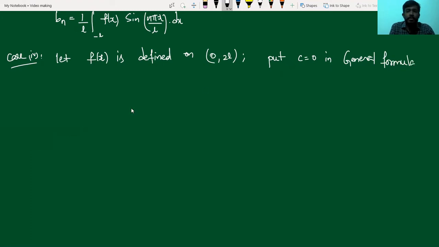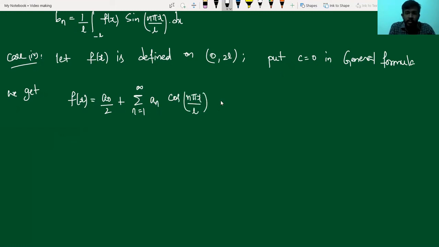If we do this substitution, we get the Fourier series expansion of f of x in the form a0 by 2 plus summation n running from 1 to infinity an cos n pi x by L plus summation n running from 1 to infinity bn sin n pi x by L.